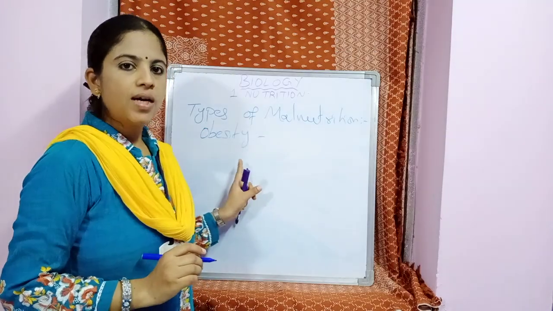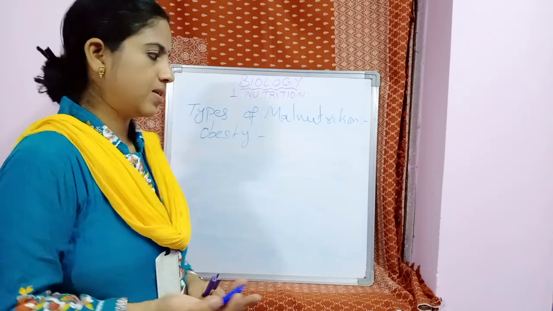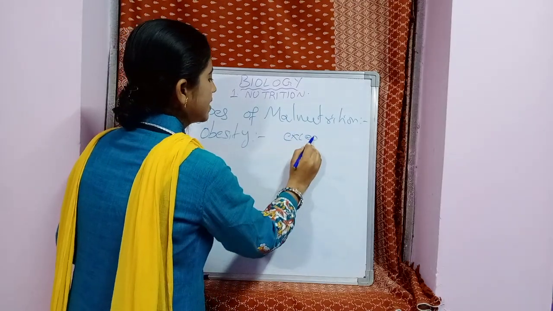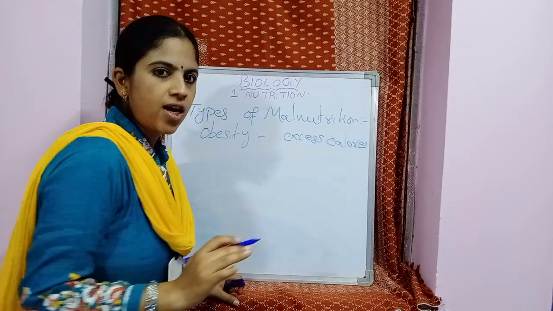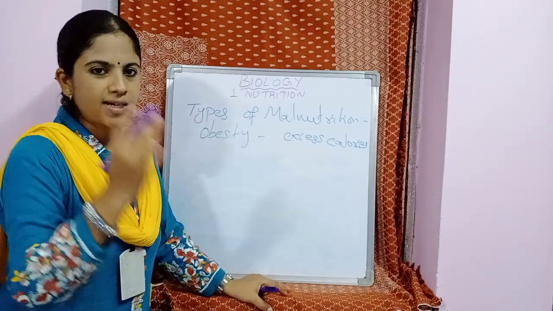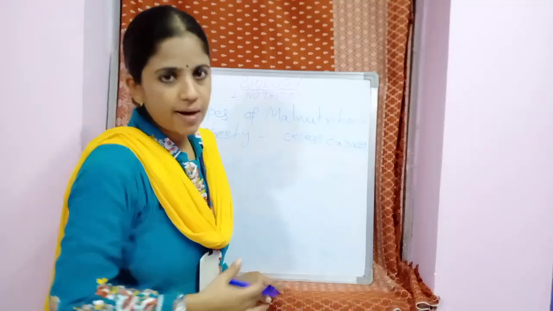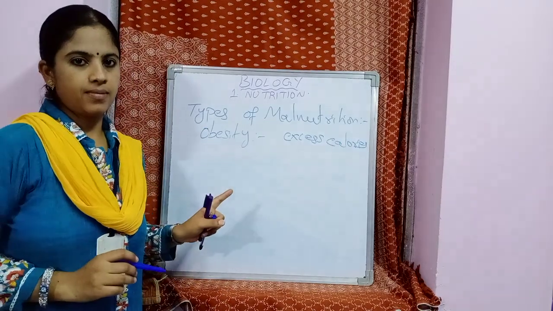It is due to consuming food which has excess calories, and the person is not spending those calories. Because of that, fat gets accumulated in the body. So this condition is called obesity.